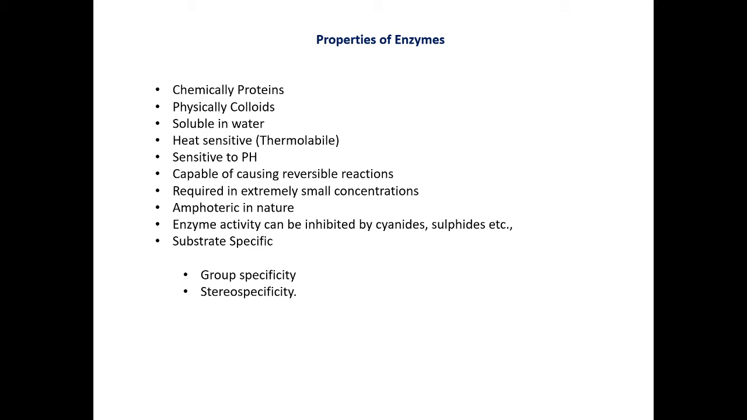The next one is heat sensitive, that is, they are thermolabile. What is thermolabile or heat sensitive? At 0 degrees centigrade, they are inactive. The optimum temperature for their action is 25 to 30 degrees, and in human beings it is 35 to 40 degrees. And above 45 degrees centigrade, they slowly start to denature. At 60 degrees they completely denature, that is the structure gets destroyed and they no more function as enzymes.